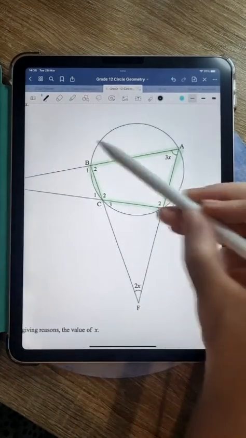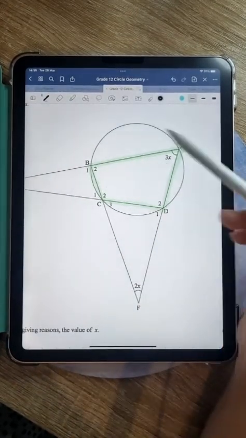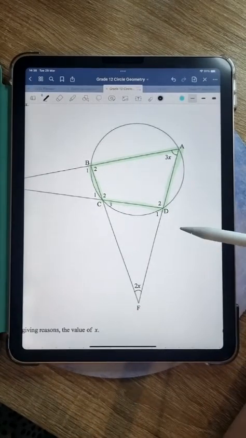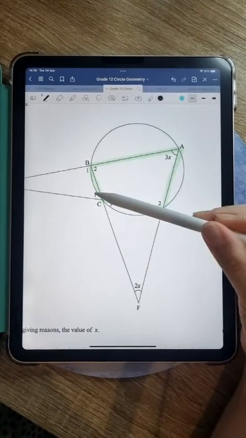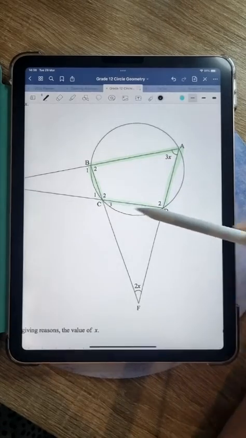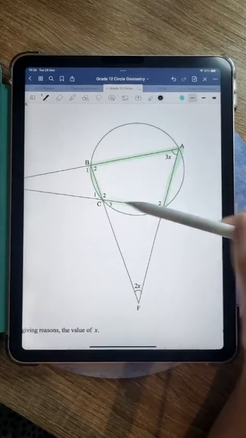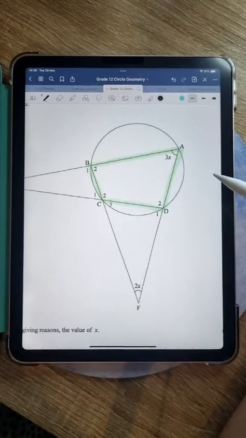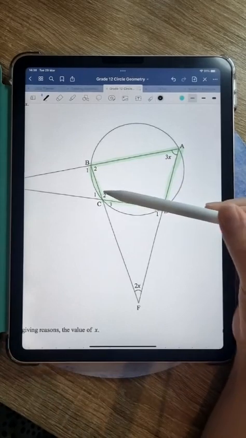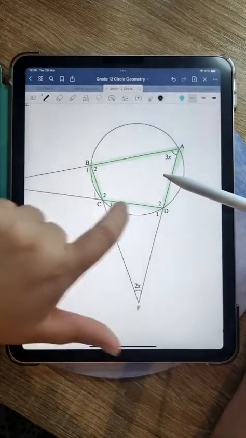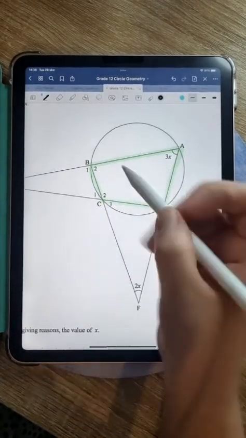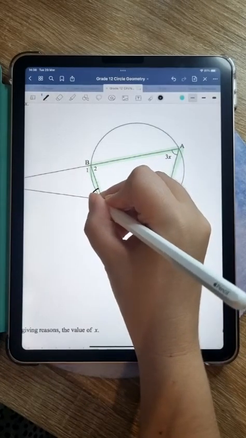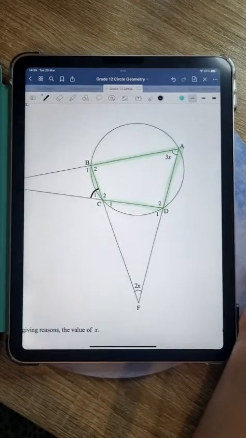What do we know about a cyclic quad? Hopefully we can see that in this cyclic quad we have some exterior angles, right? So C1, for example, is an exterior angle of the cyclic quad. Remember, what makes it an exterior angle? If a side of the quad has been lengthened and then it's on the outside. So C1, for example, is an exterior angle of that cyclic quad, all right?